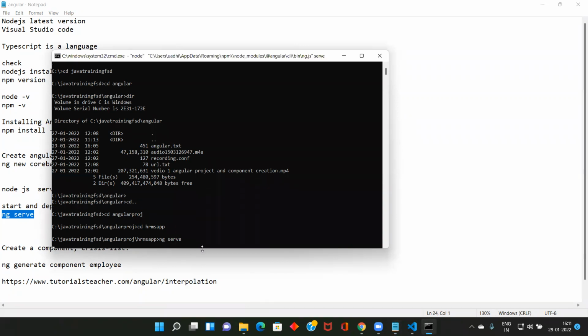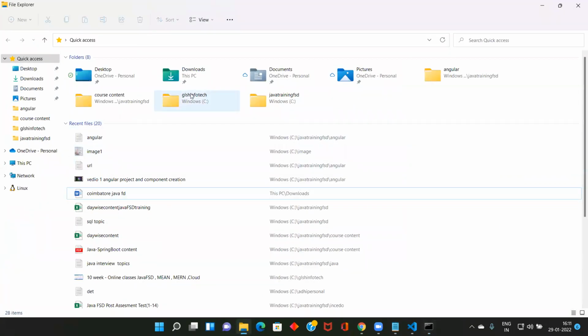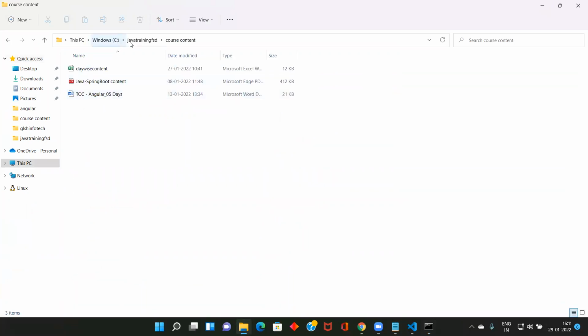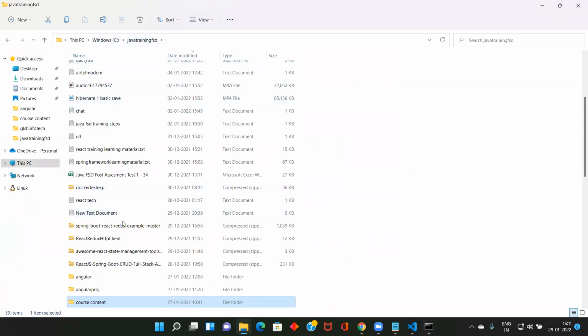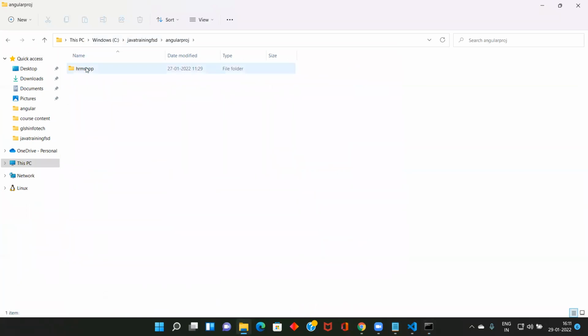HRMS app is our project, right? When I give ng serve, it will deploy this HRMS application into Node. When you see here, this is the content, the Angular project, so this is the application.